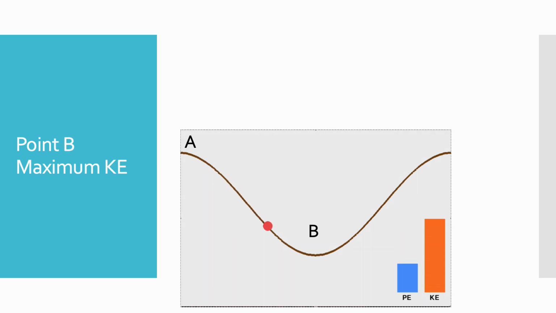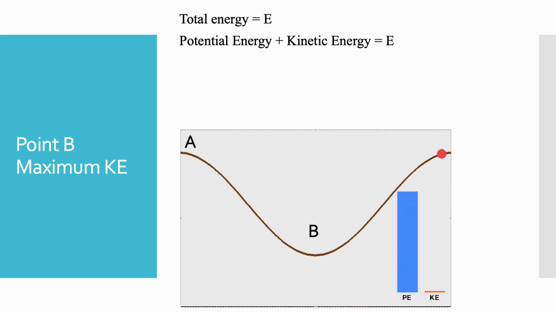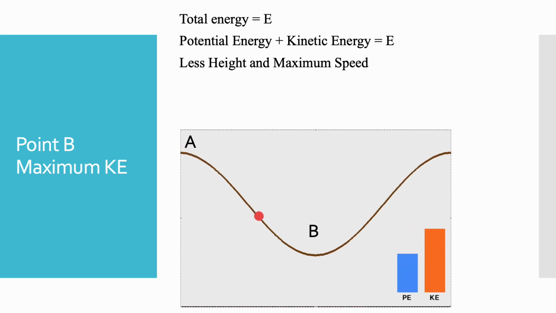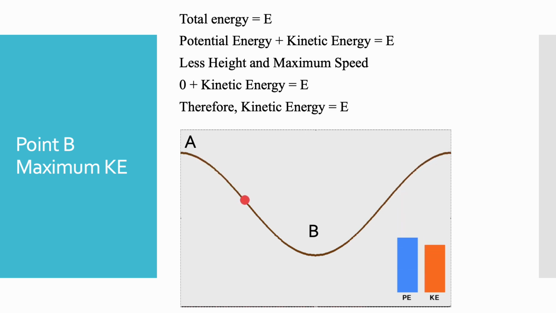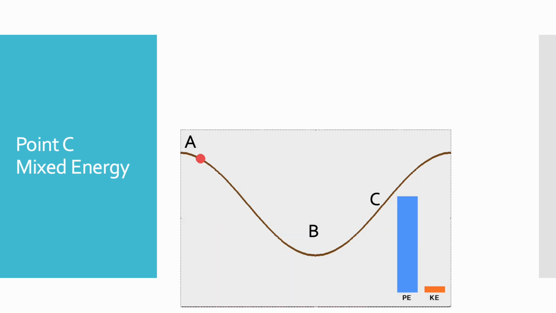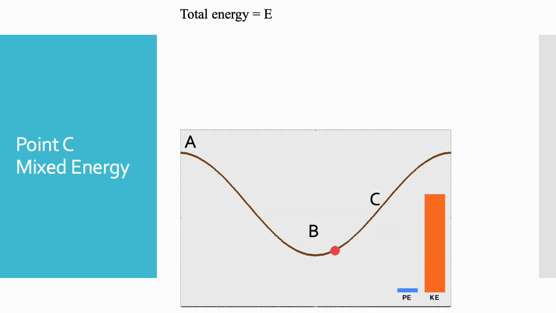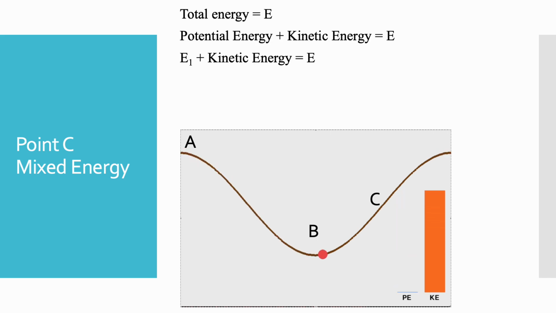At point B, the roller coaster is at its lowest point. Here, its kinetic energy is maximum because speed is highest. Potential energy is almost zero. So total energy is equal to kinetic energy, or you can say kinetic energy is equal to E. At point C, it has both kinetic energy and potential energy, but their sum still equals the total constant energy.